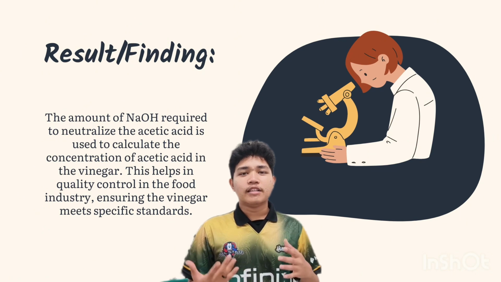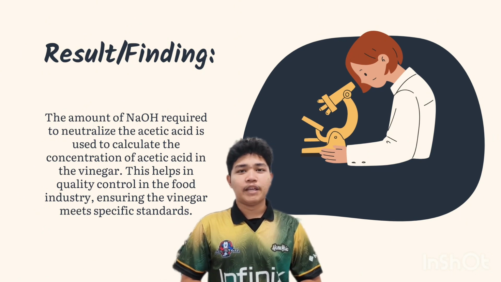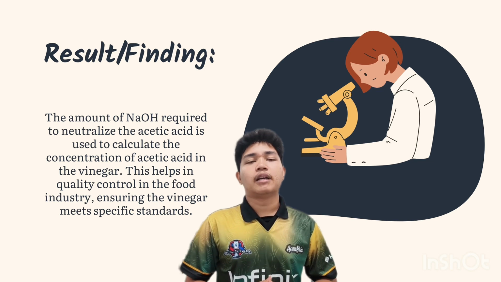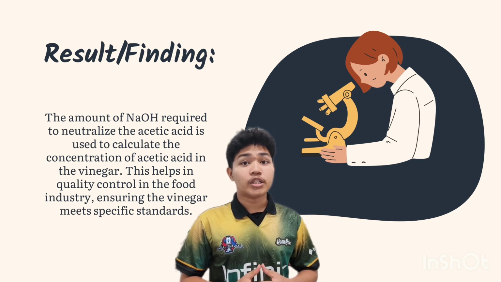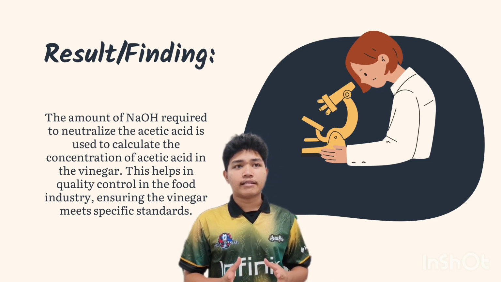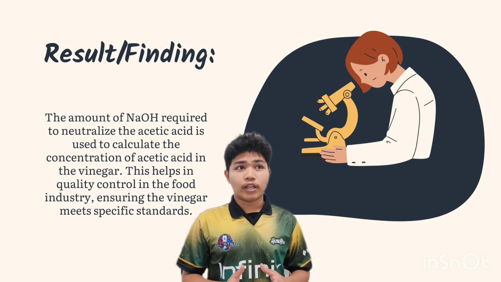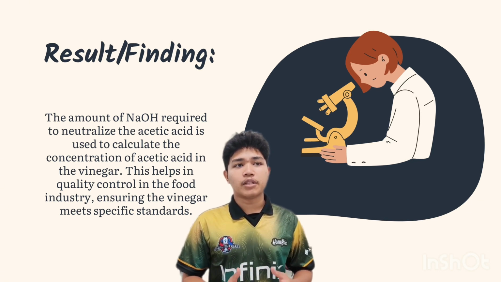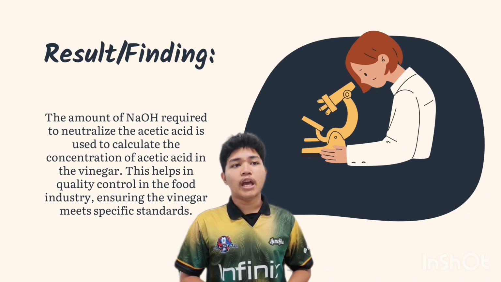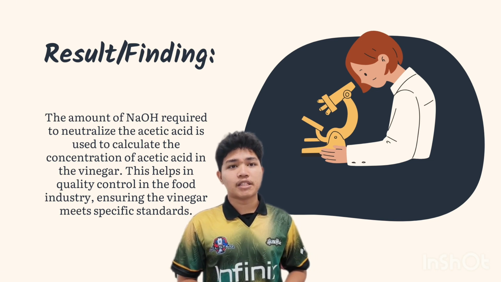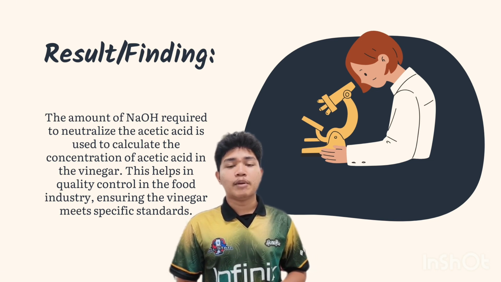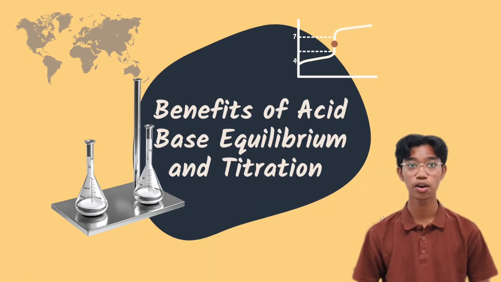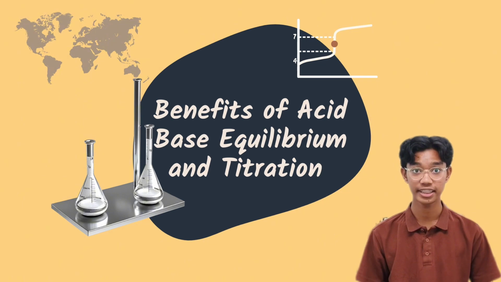These are the results or findings that we can conclude from the experiment: the amount of NaOH required to neutralize the acetic acid is used to calculate the concentration of acetic acid in the vinegar. This helps in quality control in the food industry, ensuring the vinegar meets the specific standards before it can be used for household. Here come the benefits of acid-base equilibrium and titration.